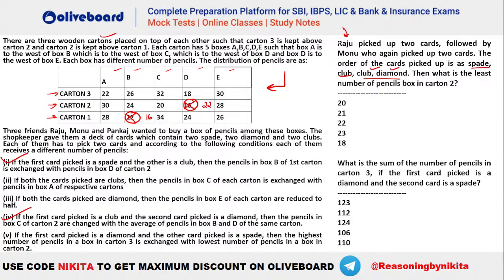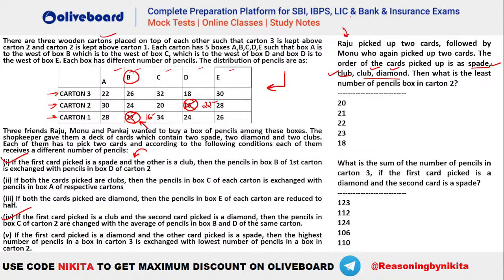Certain changes. Like Raju goes and he picks up a spade and a club. Now, which is the rule associated with spade and club? You can see that is your rule number 1. So, if the first card picked is spade and the second is club, then the pencils in box B of first carton, so that means we are talking about this one, box B of first carton, is exchanged with pencils in box D of second carton, which is pencils of box D of second carton. That is this one. So this 22 and 16 have to be interchanged. They have to be exchanged. That means 16 will come here and 22 will come here, right? So this will now have 16 pencils. This will have 22 pencils in here.